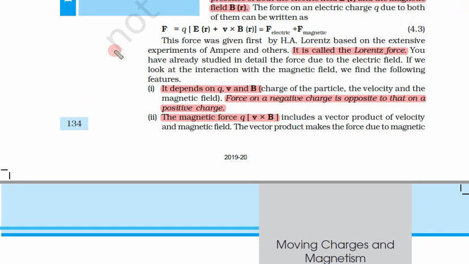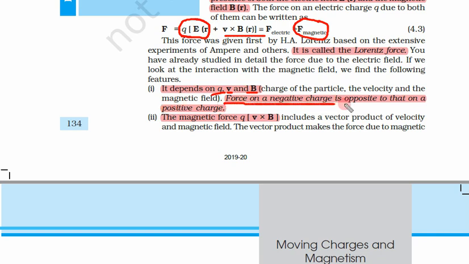Now see this equation. It depends on q, v and B. Here you can see that it depends on q, v and B: the charge of the particle, because this part is always there, while this other part is there only when it moves. So it depends on the charge of the particle, the velocity of the particle and the magnetic field.